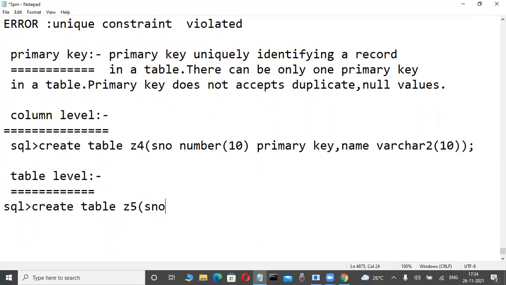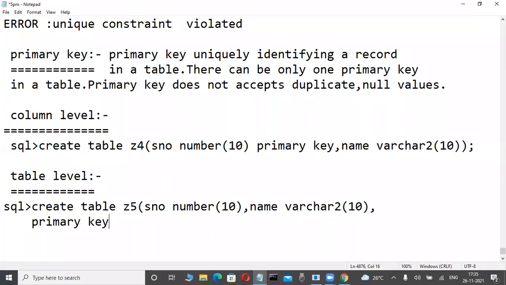In this case, first we define all the columns without constraint type. S number is a column, comma, name is a column, as in yesterday's syntax. Comma, at the last only we use the constraint type, primary key, with the group of columns S number, comma, name.